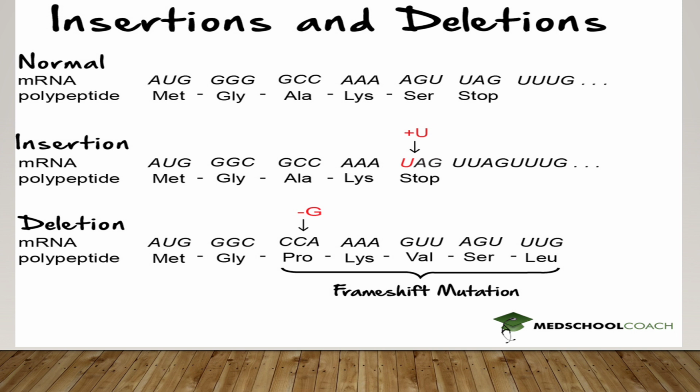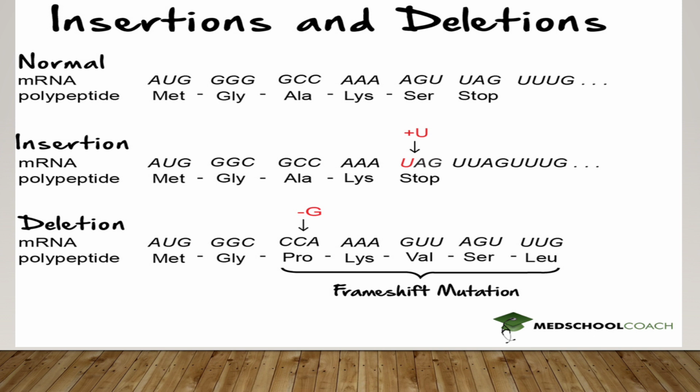The third one shows how deletion of a nucleotide affects the normal one. Normal one is given above. By the addition of the nucleotide U, the reading frame gets changed and the codons are as follows: